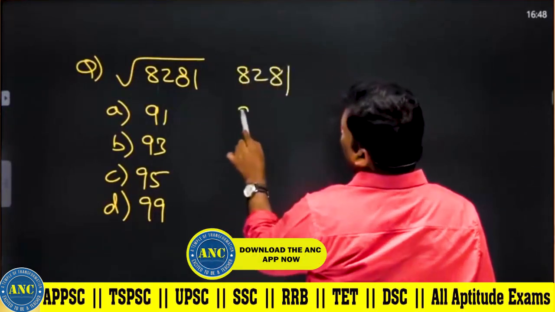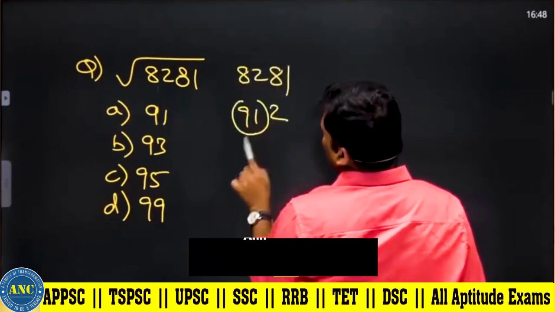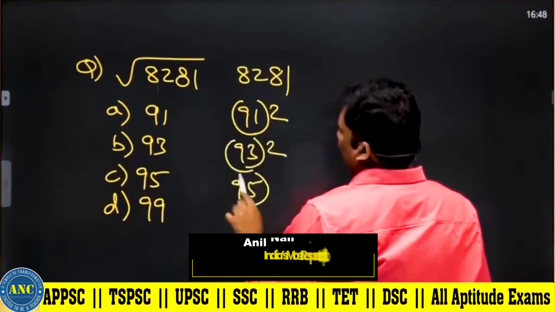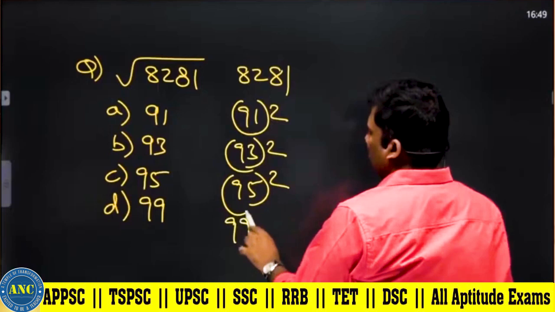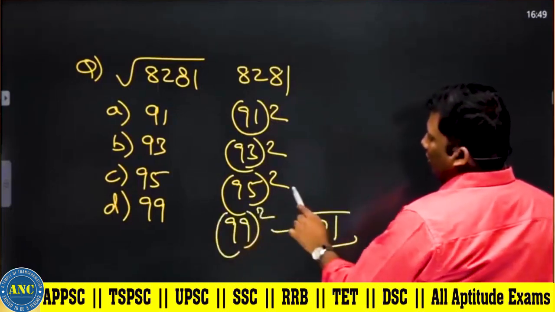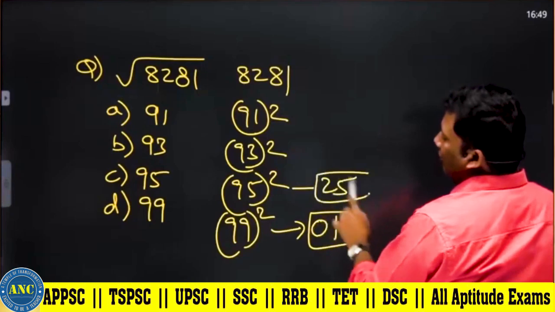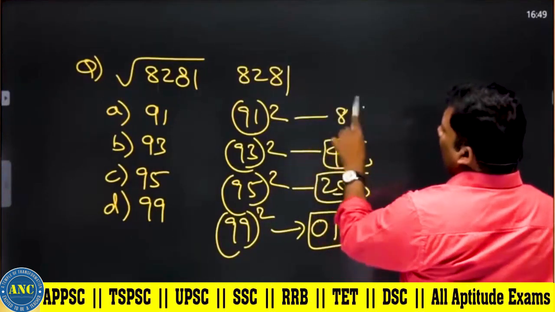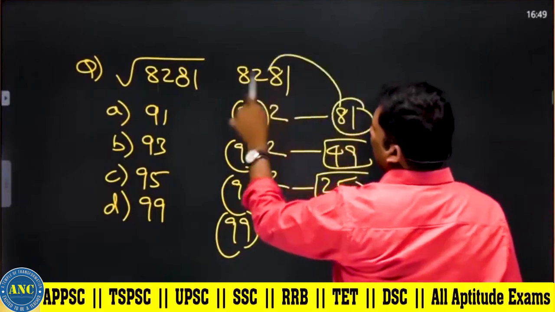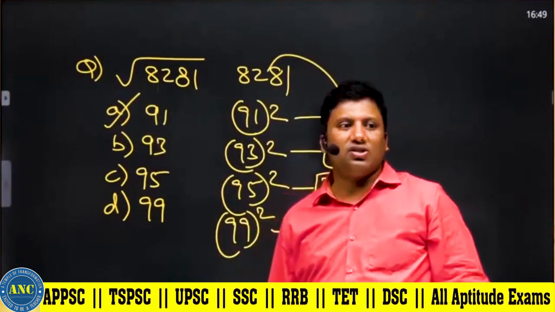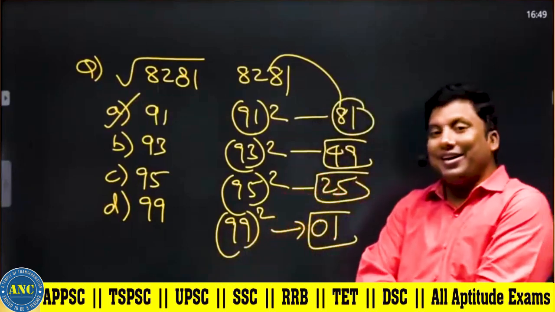If I remove the squares: 91 square, 93 square, 95 square and 99 square. 99 is 1 less than 100, giving 01. 95 ends in 25. 93 gives 49, 97 gives 09, and 91 square gives 81. The last two digits are matching. The answer is 91. I hope the idea is clear.